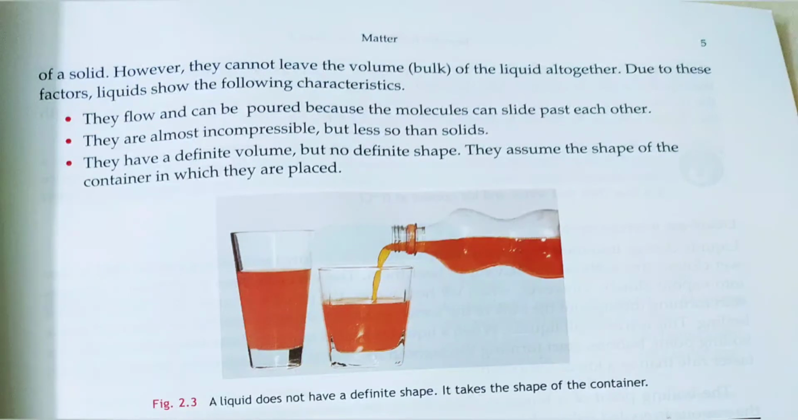So we can see that liquids do not have a definite shape, but in whichever container we pour them, they assume the shape of that container. So we'll summarize the characteristics of a liquid. They can flow, that means they can be poured because the molecules slide over each other. They are almost incompressible and they have a definite volume but they do not have a definite shape.